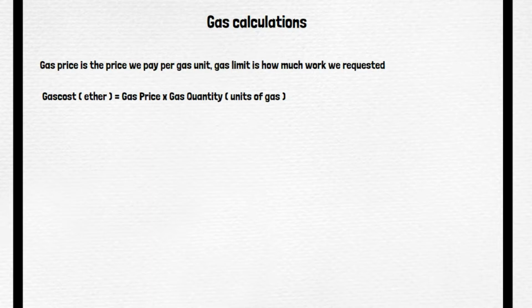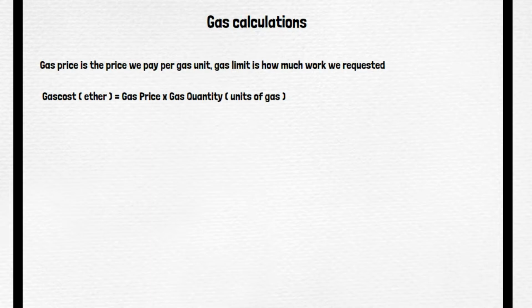So gas price into gas quantity, that is the units of gas that we are using, combined will give the gas cost in ether. Now gas price in our case is $1, and gas quantity in our case is 3 units. So $1 into 3 units is going to become $3. But in our case, when we say gas price is one, it means 1 Gwei, as we have seen previously, right? So 1 Gwei into 3 is equal to 3 Gwei. So that is the amount of ether that we are going to pay.